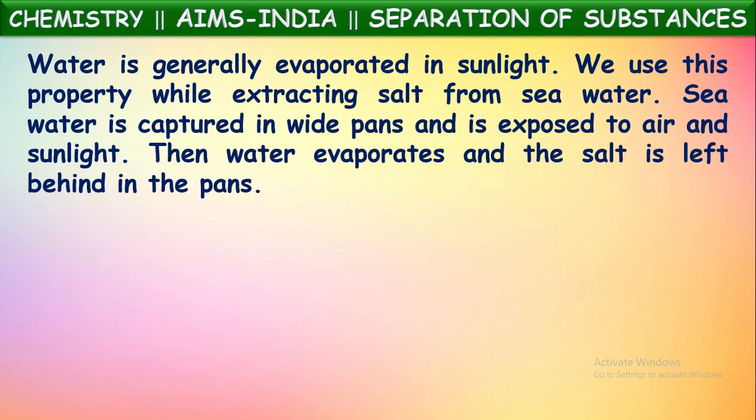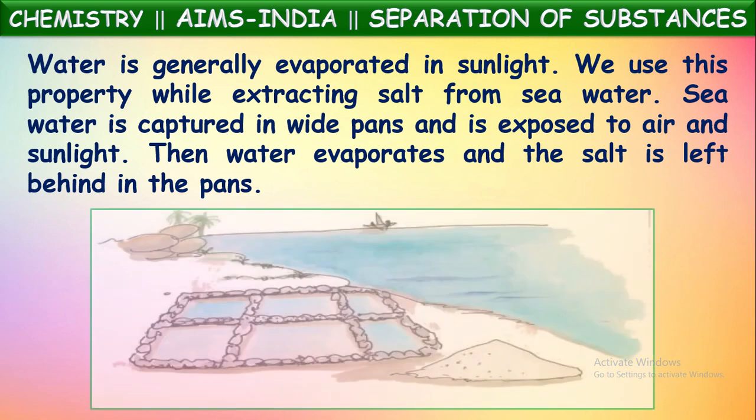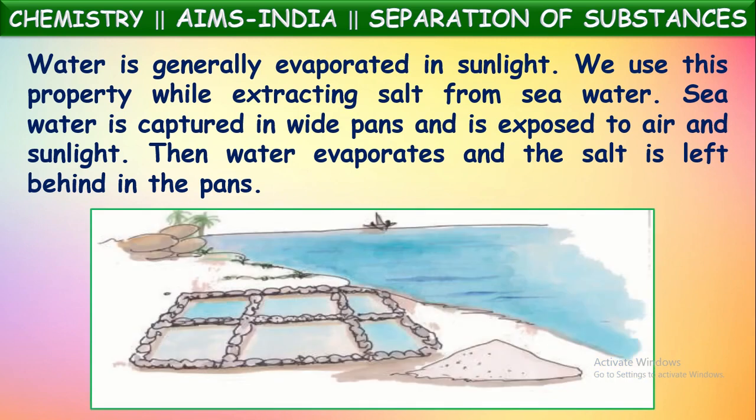So water is generally evaporated in sunlight. We use this property while extracting salt from seawater. Seawater is captured in wide pans which are called meadows and is exposed to air and sunlight. Even though we are not heating there, because of sunlight, water slowly will be evaporated from these meadows, and the salt will be left behind in the pans.